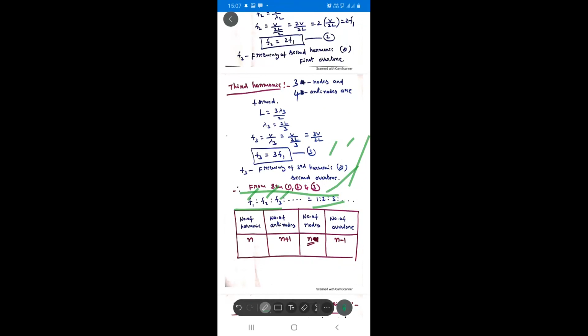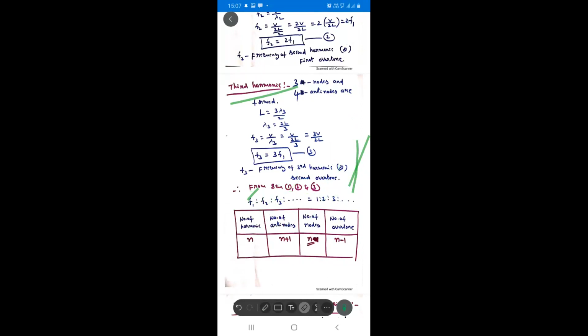Higher harmonics are called what? Overtones. Second harmonic is the first overtone. Third harmonic is the second overtone. Fourth harmonic is the third overtone. I hope you understood, students. These are the harmonics formed in an open pipe.